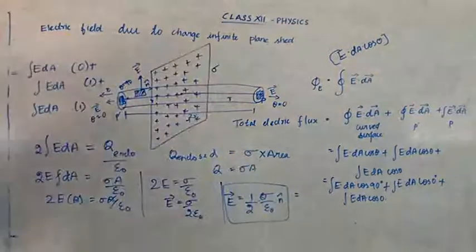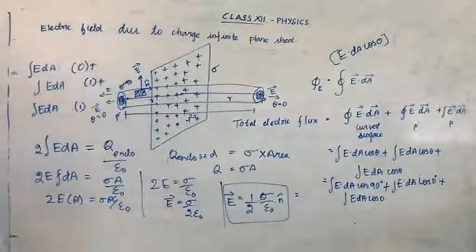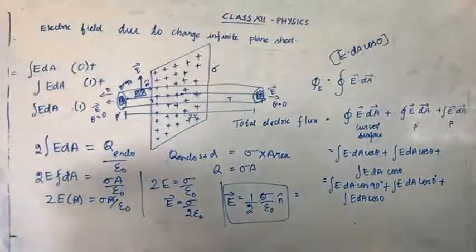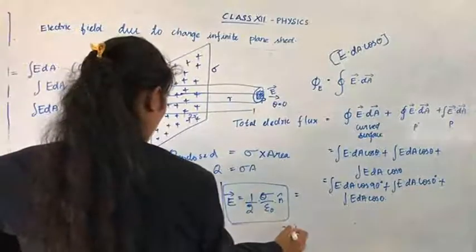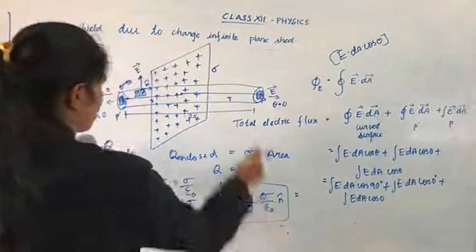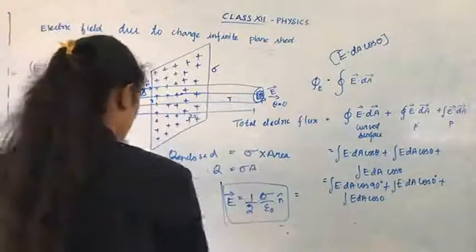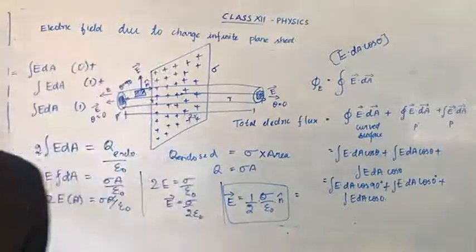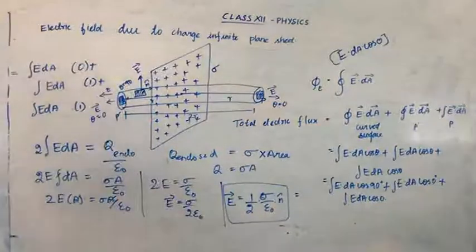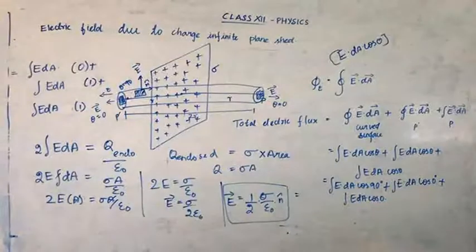Okay. Here E depends upon sigma. The R value is not in the equation. So electric field is dependent on sigma and it is independent of R. E is perpendicularly away from the plate, and E is directed inward perpendicular to the plane.